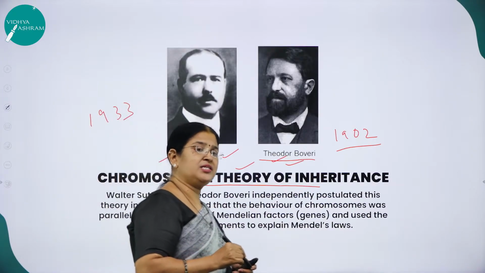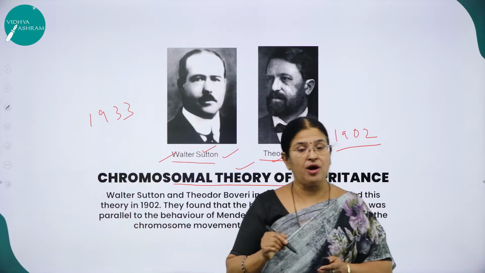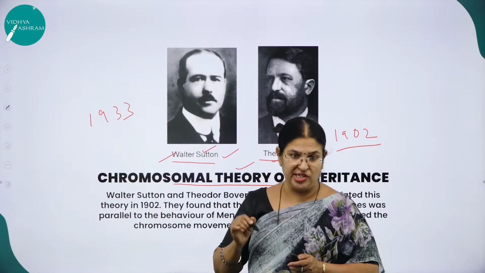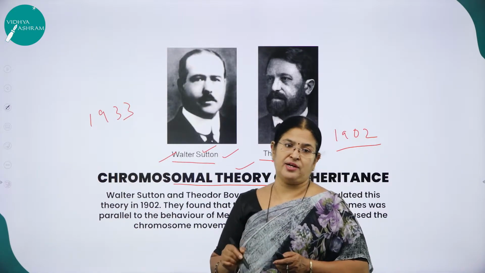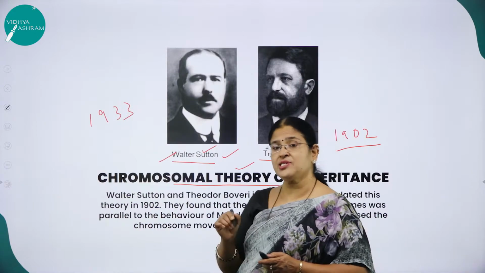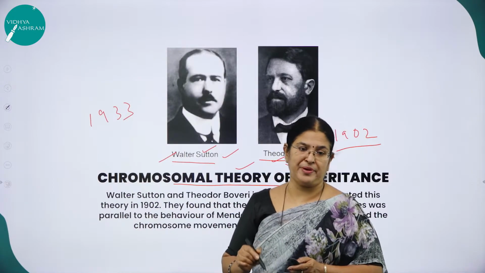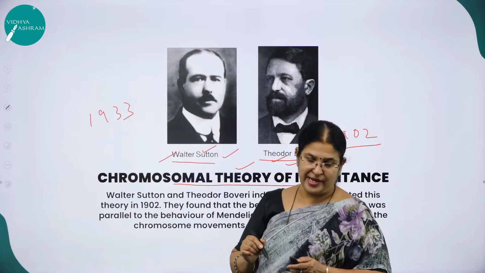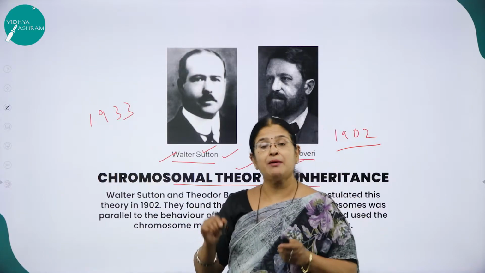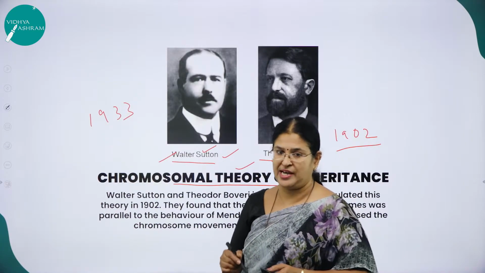The materials for inheritance, which we call genes, are located on the chromosomes, and it is these chromosomes that segregate or separate during the process of gamete formation and recombine during the process of fertilization.